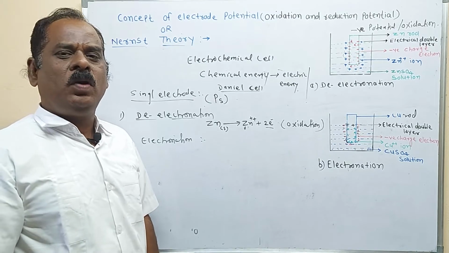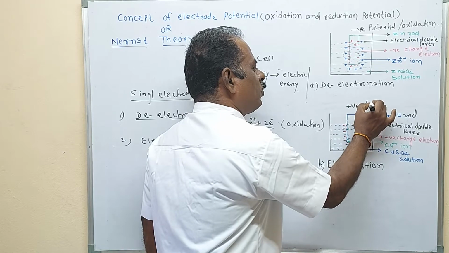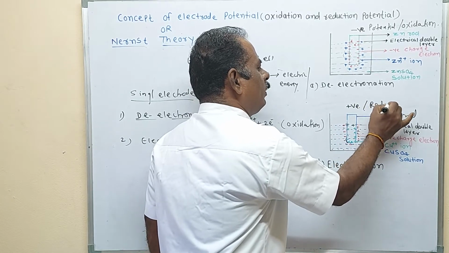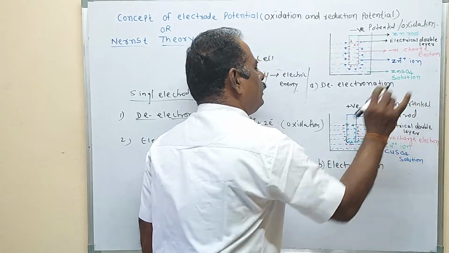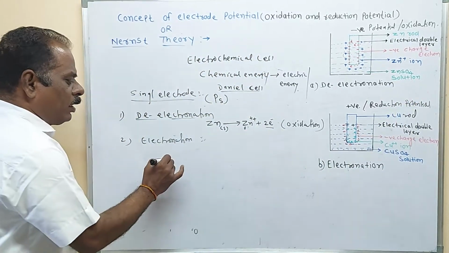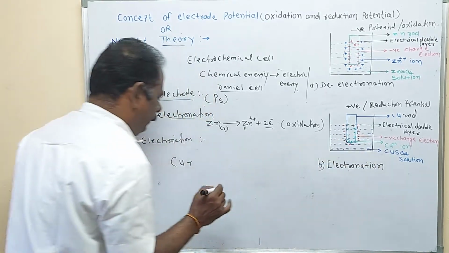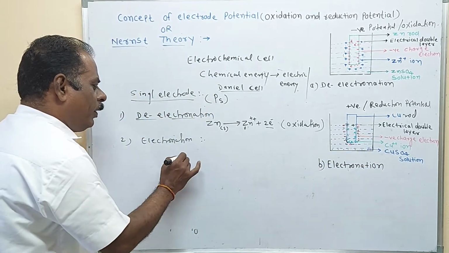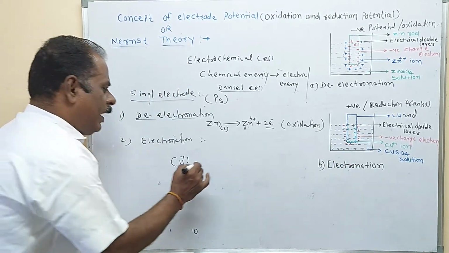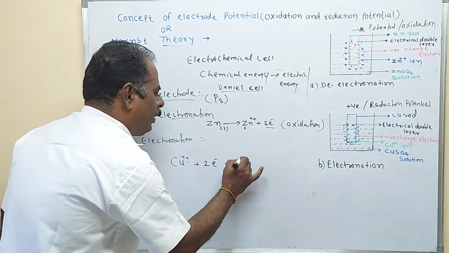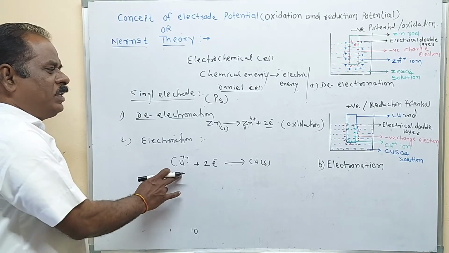The potential developed on the electrode is called the positive potential. It is also called the reduction potential. See carefully what happens here. The copper rod is dipped in its own copper sulfate solution. Then the copper ions present in the solution accept electrons and copper is deposited on the electrode. The potential is developed here.